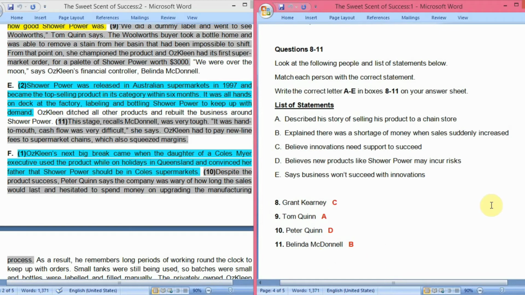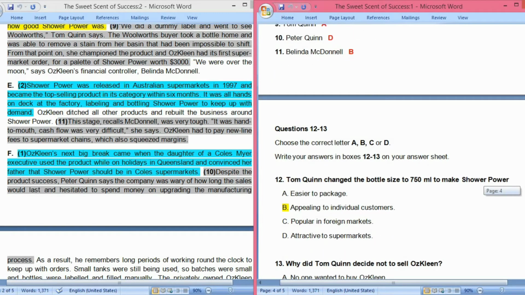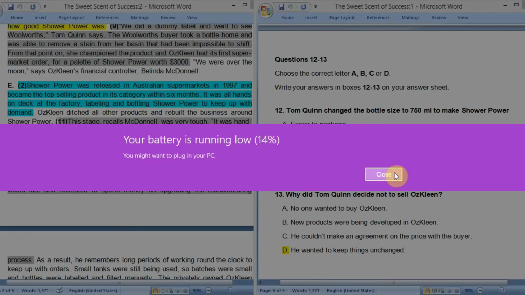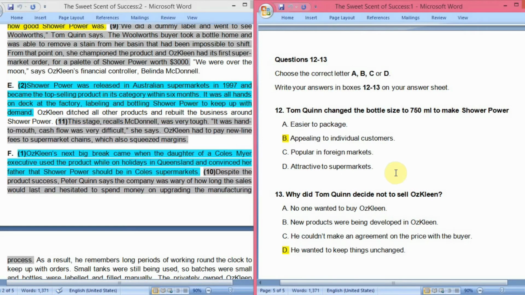Now let's move on to the next two questions, 12 and 13, which are MCQs. So let's see what the 12th question is. Tom Quinn changed the bottle size to 750 ml to make Shower Power. This we had already learned, why they changed. What was the reason why they changed the bottle size? The answer is option B, appealing to individual customers, because they wanted the Shower Power product appealing to individual customers. That is why they changed the bottle size to 750.